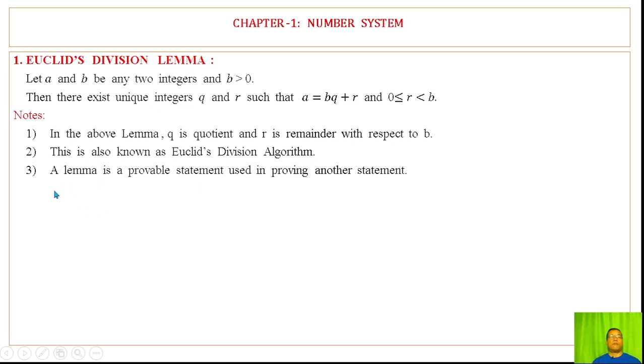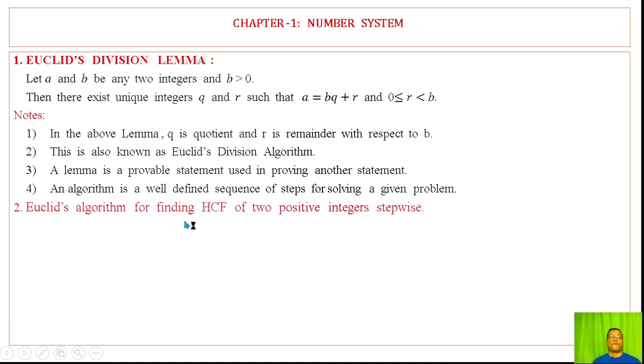What is a lemma and what is an algorithm? A lemma is a provable statement used in proving another statement. An algorithm is a well-defined sequence of steps for solving a given problem.